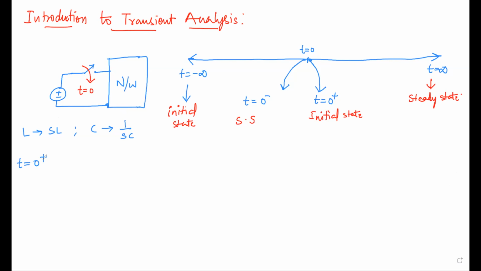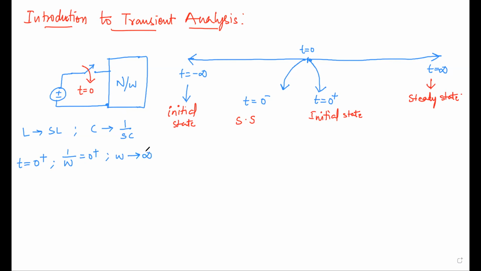If t is equal to 0 plus, what happens to the inductor? With 1 by omega equal to 0 plus, as it is almost equal to 0, what we can say is omega must be tending to infinite.